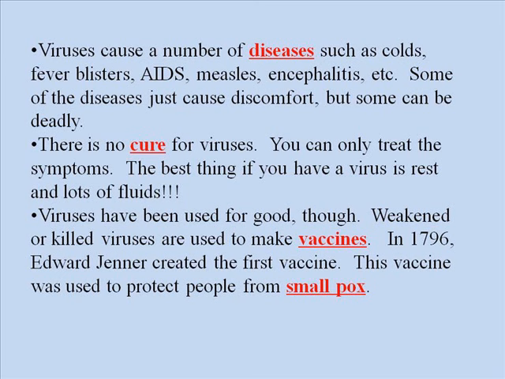Now, how a vaccine works. When you get a flu shot, I'll use the flu shot as an example. Each year I get a flu shot. The flu shot is made from a weakened or altered form of the flu virus. And when they inject that, my body thinks I have a case of the flu.